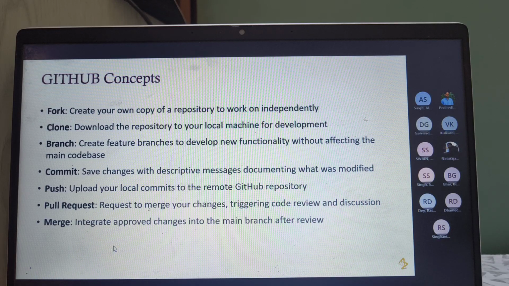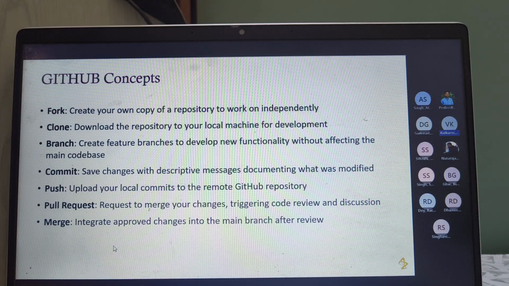Commit is basically we are committing our changes and creating a local version of our committed changes. It's not been pushed to the branch, but it will be stored in our local. But as soon as we push it, it will be pushed to our branch. So commit and push are two completely different concepts. Commit will save our changes into our local. Push will actually upload our changes to our branch.